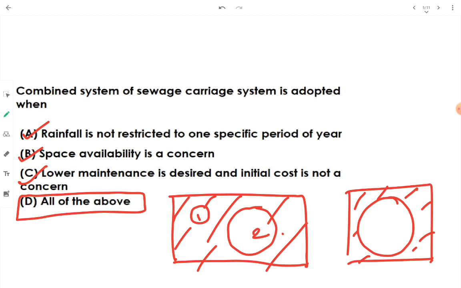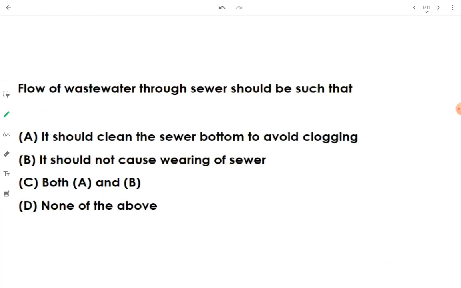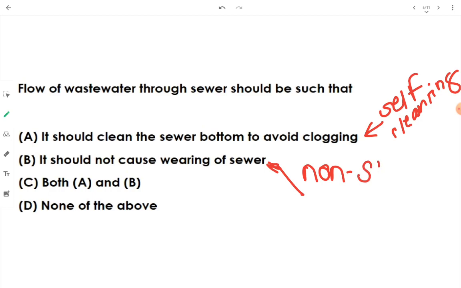Okay, let's go to the next question. Flow of wastewater through sewer should be such that it should clean the sewer bottom to avoid clogging. Yes, this point is specifically talking about self-cleansing. Automatically the flow of wastewater itself should take away all the segregated waste over there in order to avoid clogging of the sewer. Then it should not cause wearing of the sewer. It is aiming towards non-scouring velocity.